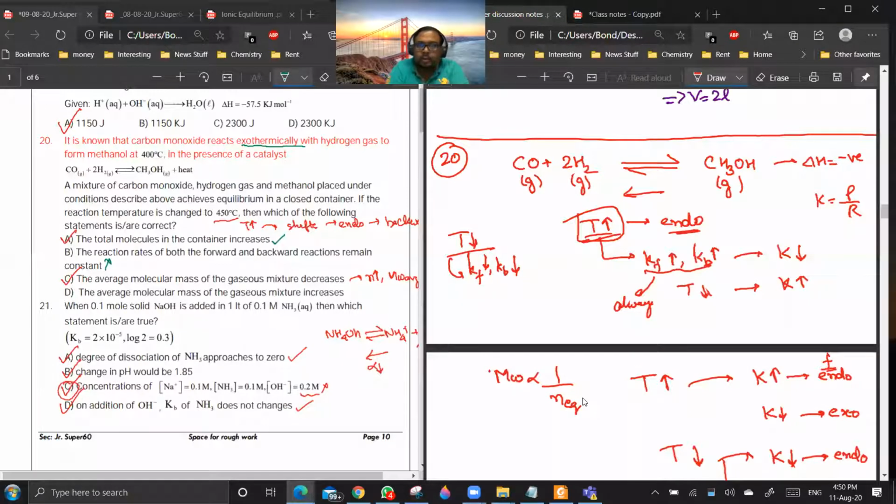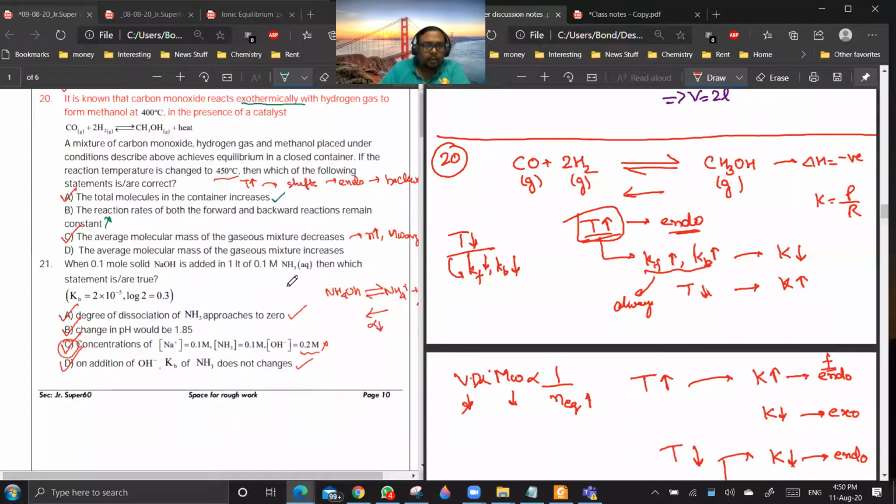Vapor density calculations we have discussed, no? Yes, sir. Vapor density or molecular weight is inversely proportional. So when the number of moles is increasing, these two will be decreasing. So average molecular mass of the gaseous mixture decreases. So the answer will be A and C. Getting your point? Yes or no? Yes, sir. Okay.